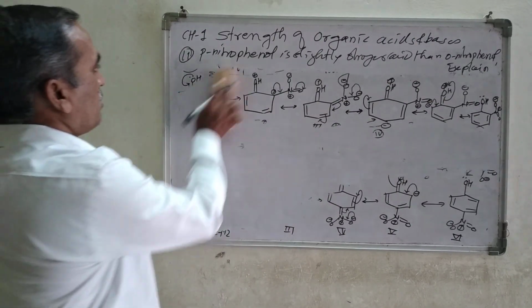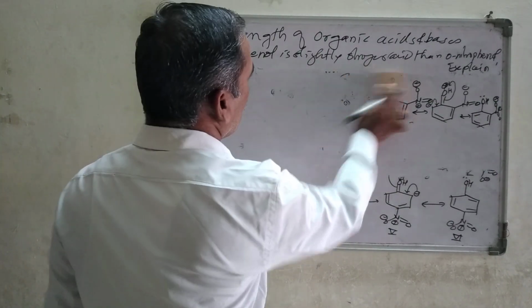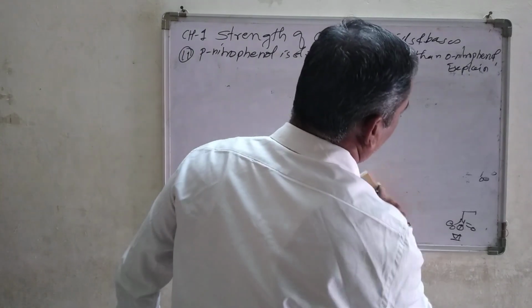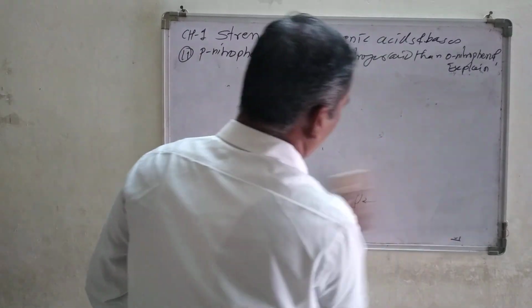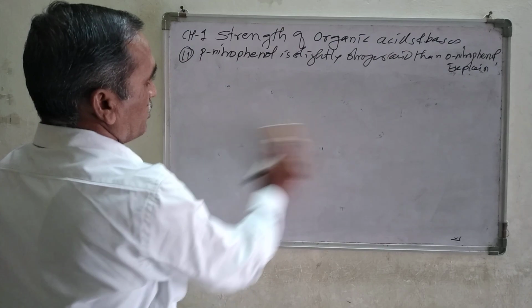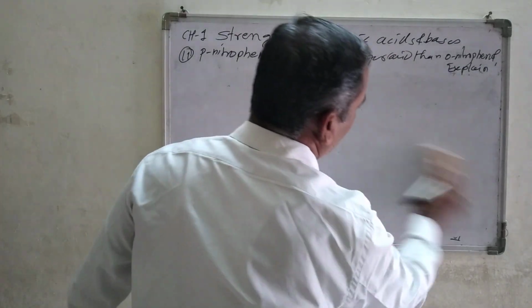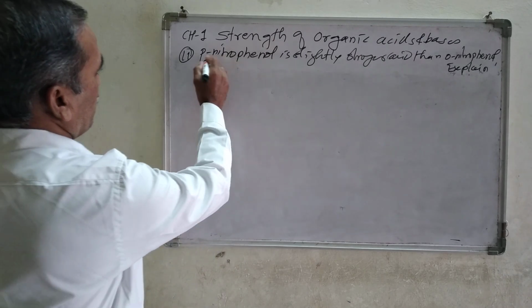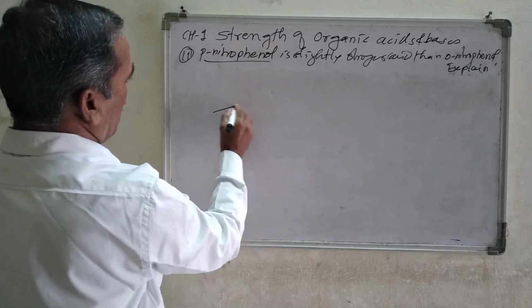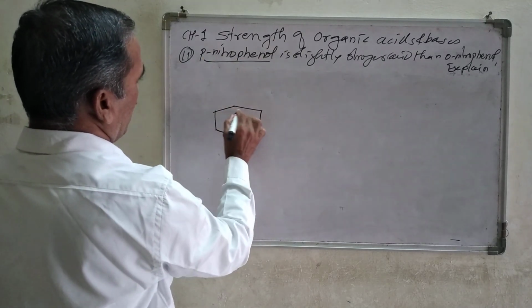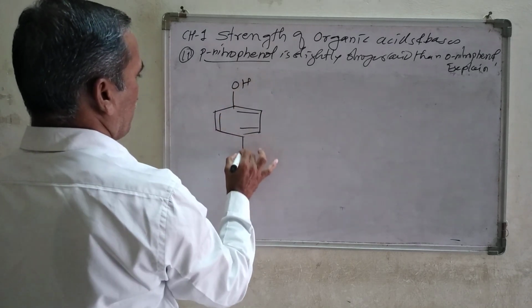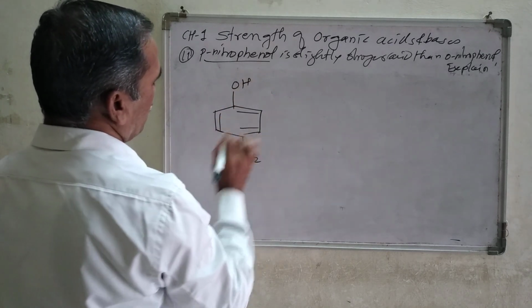Let us draw the structure of these two only. One is ortho-nitrophenol and the second one is para-nitrophenol. Look at the clear structure of this, and finally para-nitrophenol. The structure of para-nitrophenol has OH, and at the para position there is a nitro group.